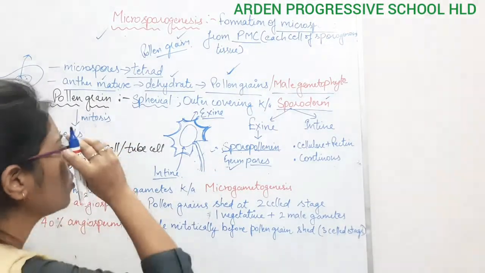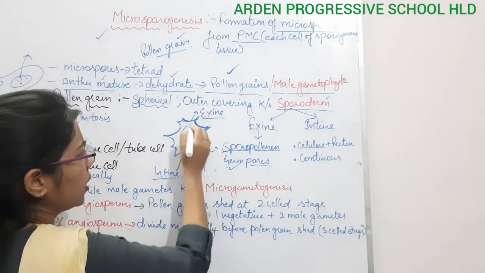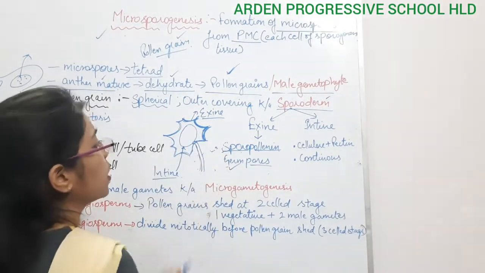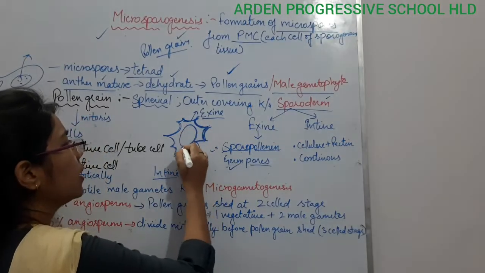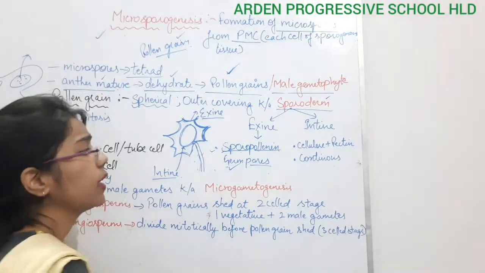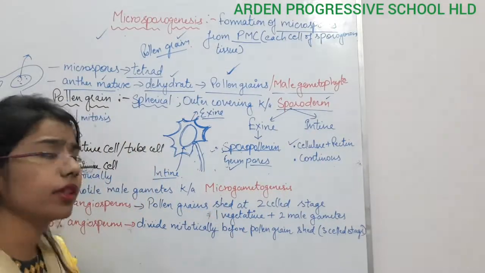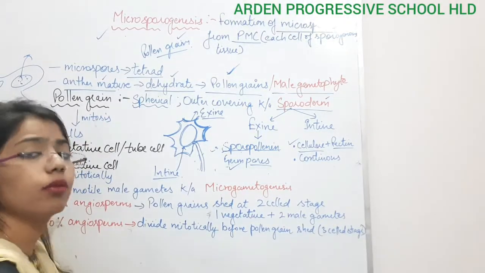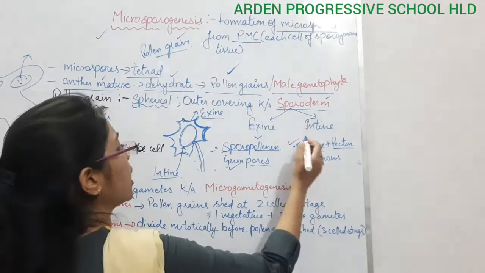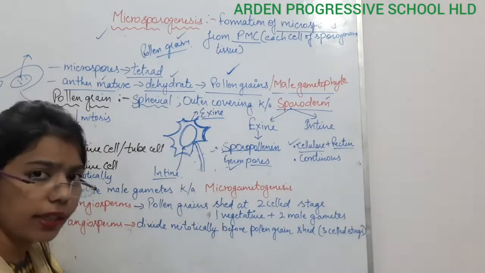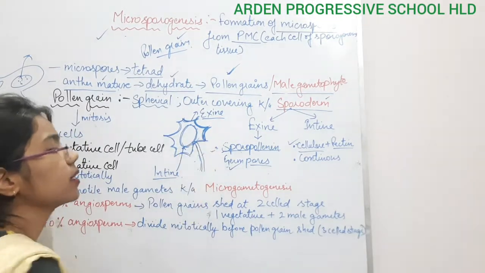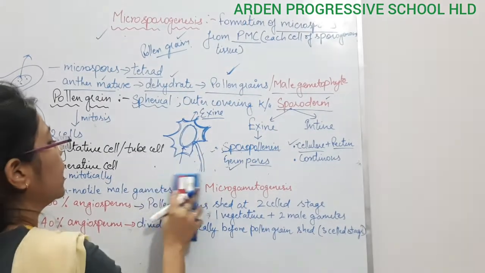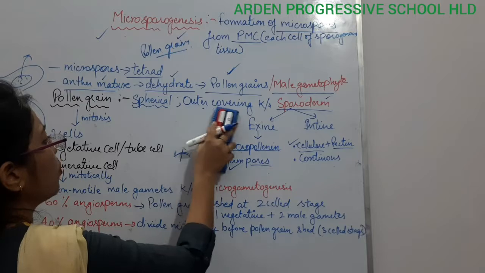Now coming to the intine. The exine is not continuous; it is discontinuous at the germ pore. But if I talk about the inner layer, that is the intine, this question is very important. The intine layer is made up of what? It is made up of cellulose and pectin, which is helpful for nourishment also. This cellulose and pectin is present in the intine layer, and this layer is continuous as compared to the outer layer. So that much is the structure of pollen grains.